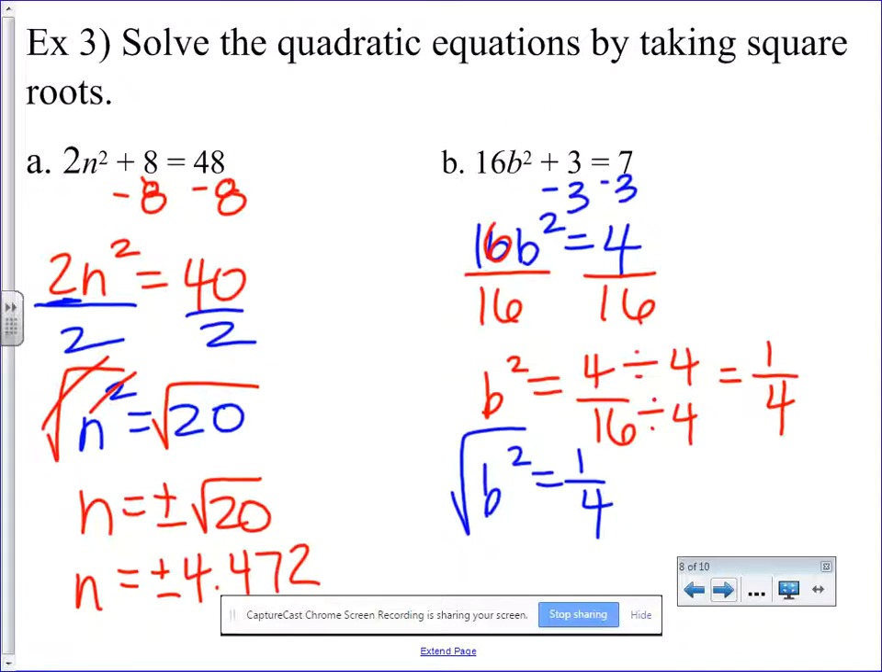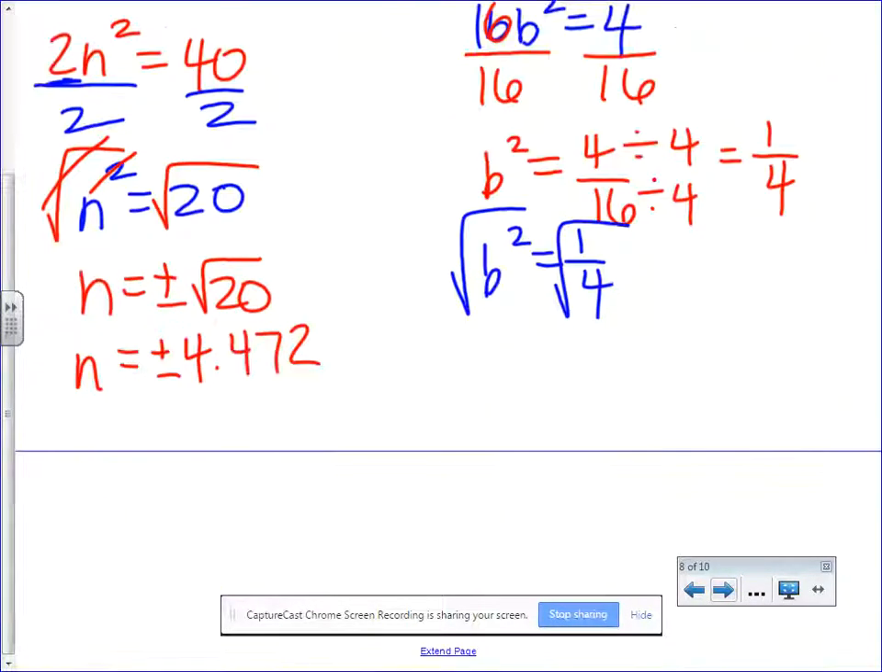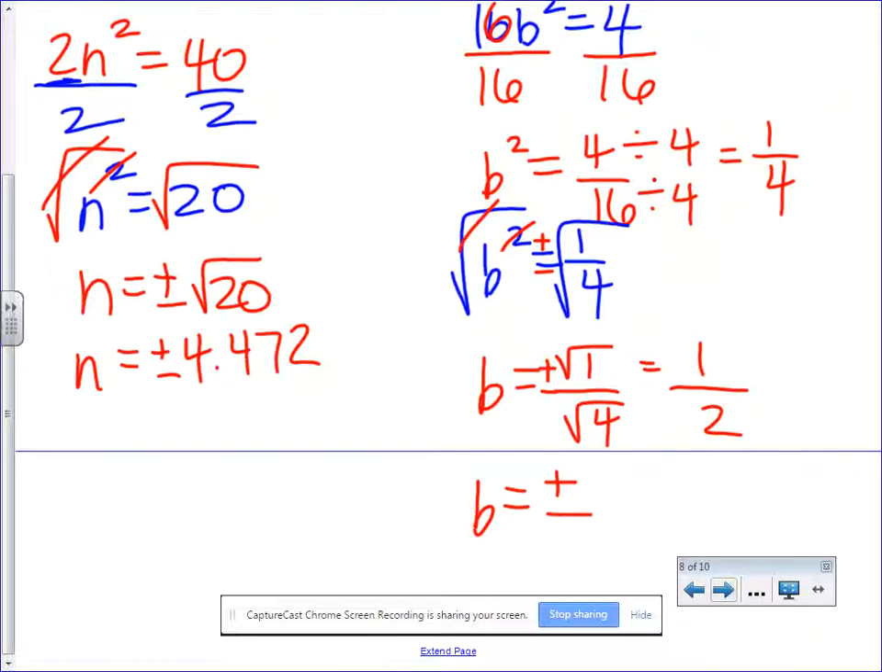Now, when I square root this, it's interesting. With square root fractions, you are allowed to take each square root separately. So I can rewrite this as plus or minus square root of 1 over square root of 4. So I know that the square root of 1 is 1, and the square root of 4 is 2. So that means b equals plus or minus 1/2.